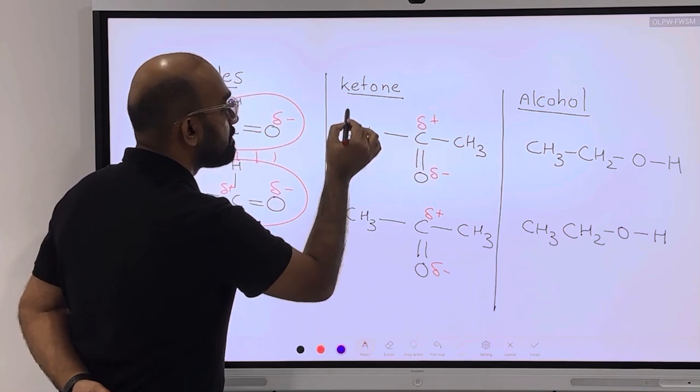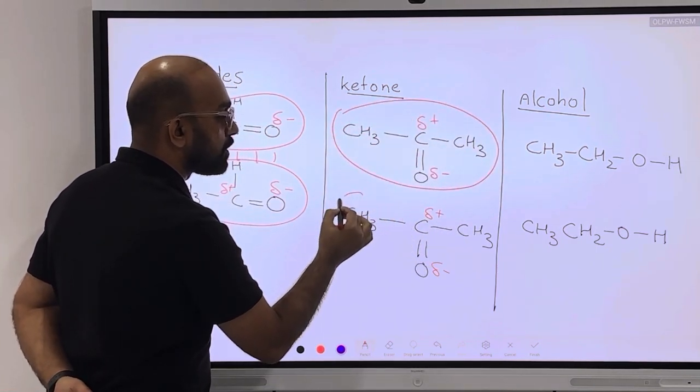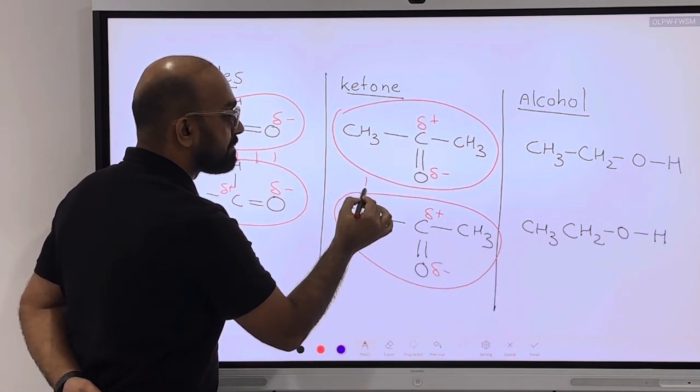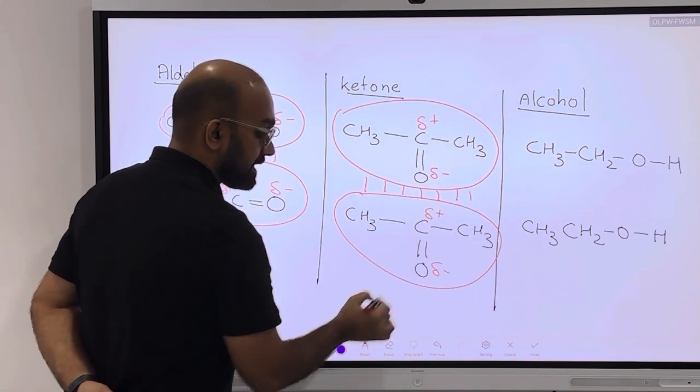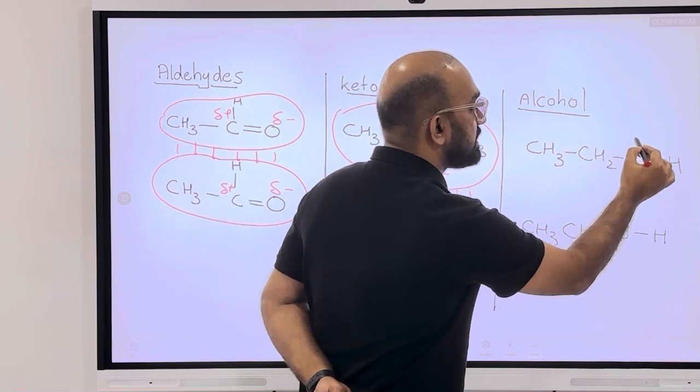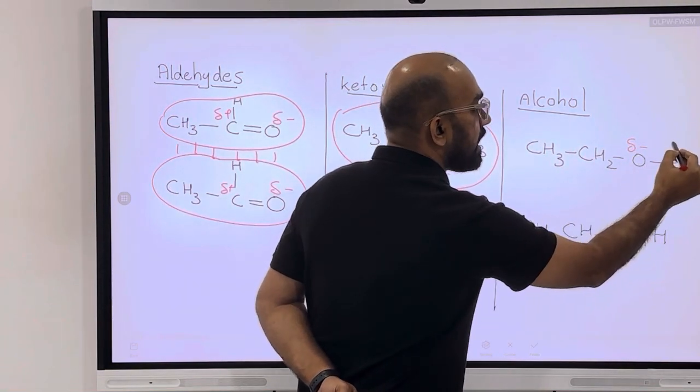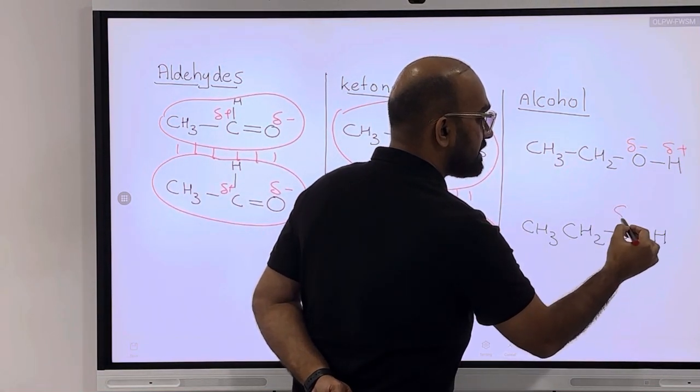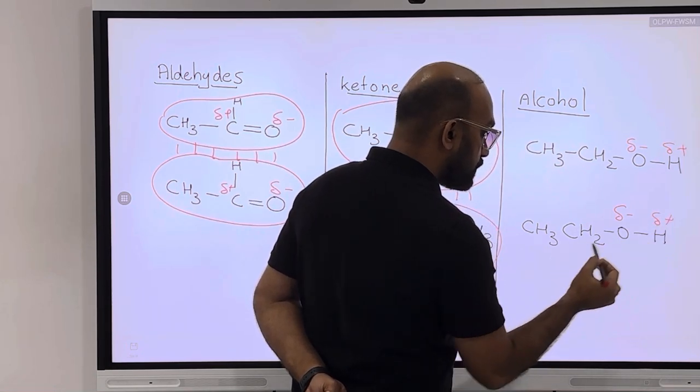Now between two ketone molecules also, what you can see? Dipole-dipole interaction, right? Now we can check about alcohol. In alcohol, you can see oxygen is partially negative, hydrogen is partially positive, right? Same here.